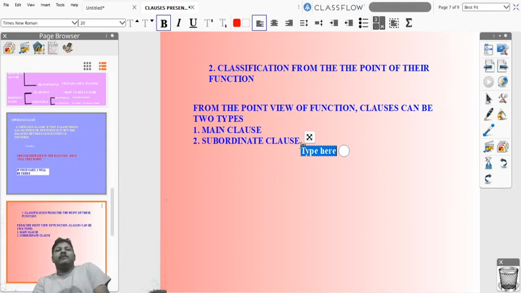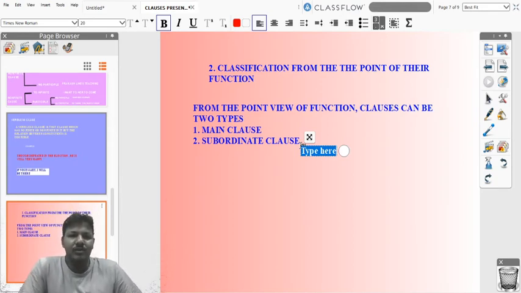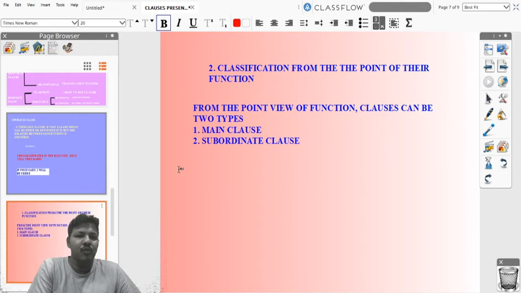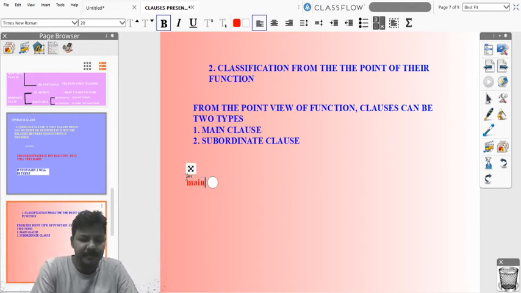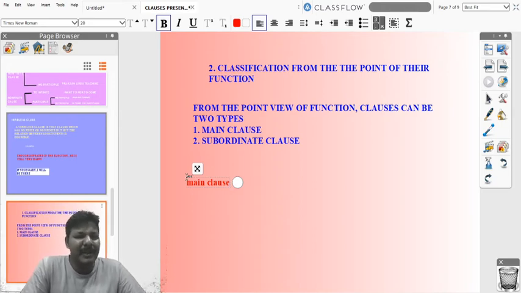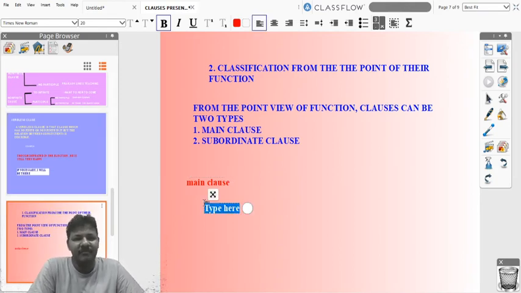So from the second classification of functions, in this classification we divide the clauses into two types, main clause and subordinate clause. So what is main clause? A main clause is a clause which gives complete meaning and it can stand alone as a complete sentence, friends. So this is called main clause. Let me give an example so that you can understand well.